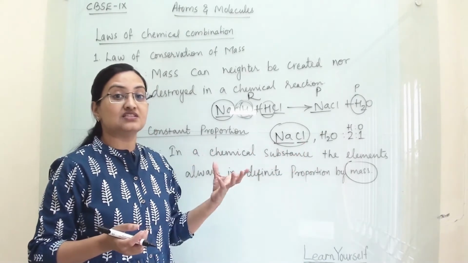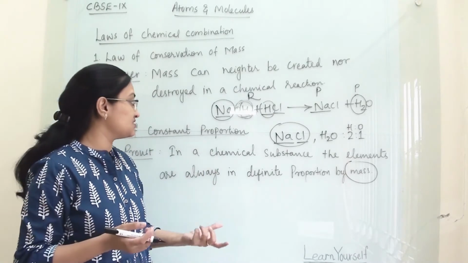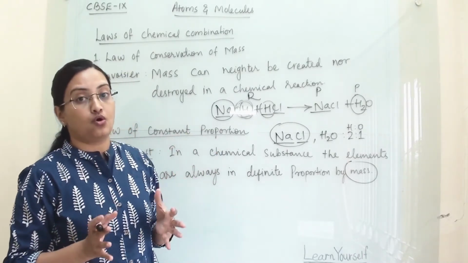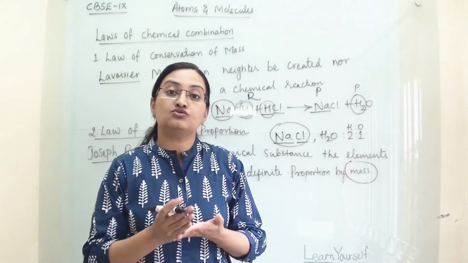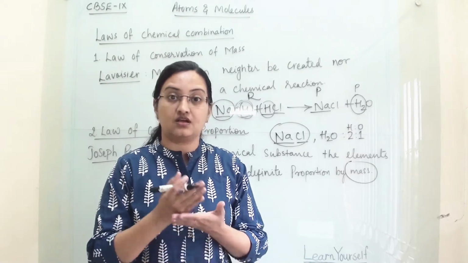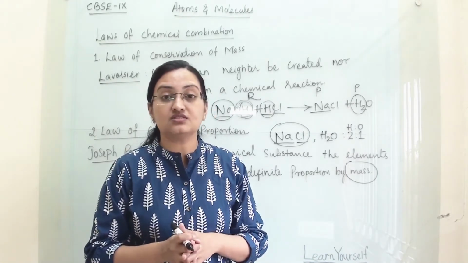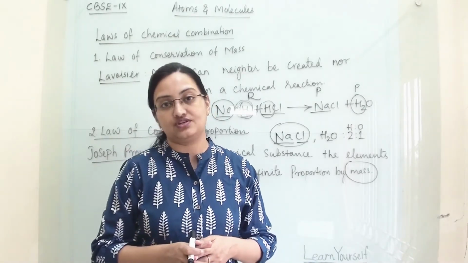So the molecular formula, the composition, of the chemical substance has a fixed proportion. These two laws have given us a clear idea about a chemical substance, the composition of matter and a chemical reaction. These laws are important to understand the basics of chemistry.